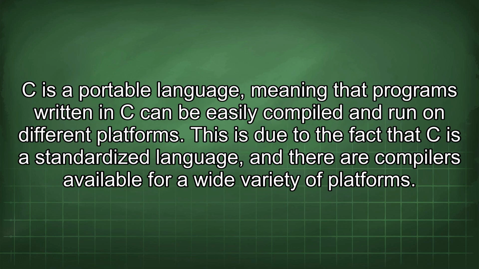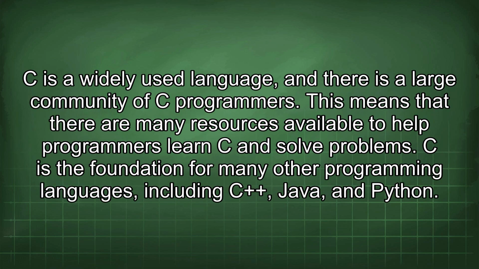C is a portable language, meaning that programs written in C can be easily compiled and run on different platforms. This is due to the fact that C is a standardized language, and there are compilers available for a wide variety of platforms. C is a widely used language, and there is a large community of C programmers. This means that there are many resources available to help programmers learn C and solve problems.